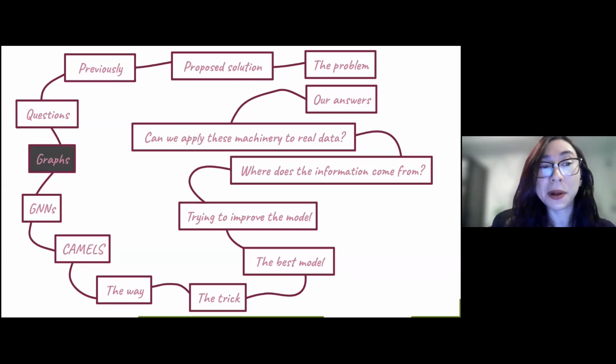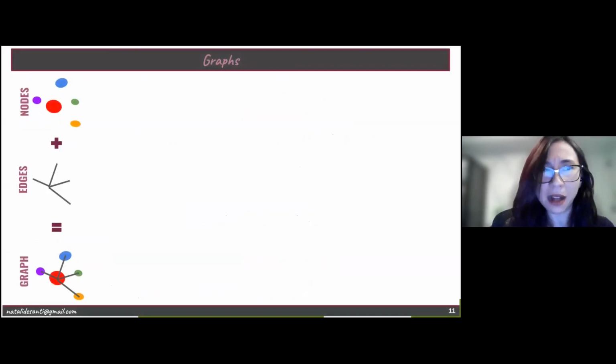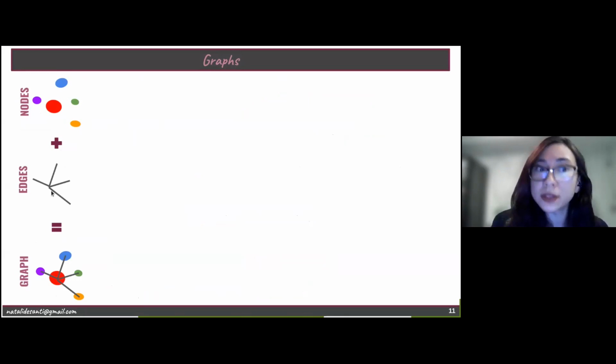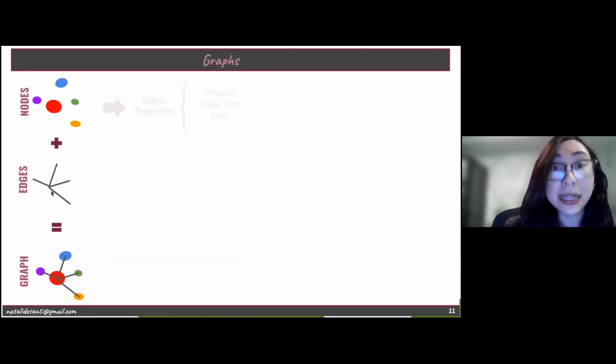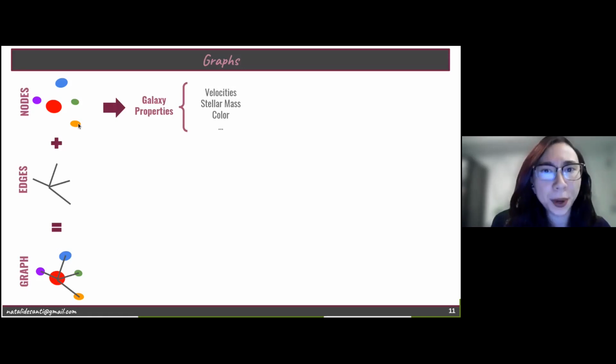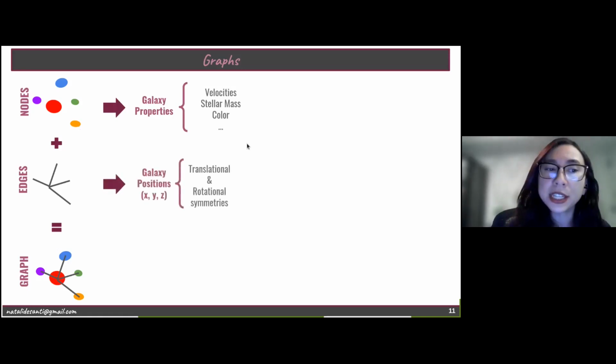So let's talk about graphs. And what are graphs? Graphs are mathematical structures composed by nodes and edges. So we have a graph here. And for the nodes and for the edges, we have node and edge attributes. In this work, our nodes are going to be our galaxies, and the node attributes are going to be their properties: velocity, stellar mass, color, and so on. And the edges are going to be the connections, the links between one galaxy and another.